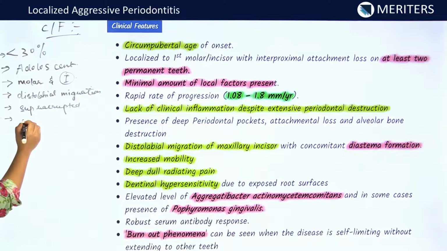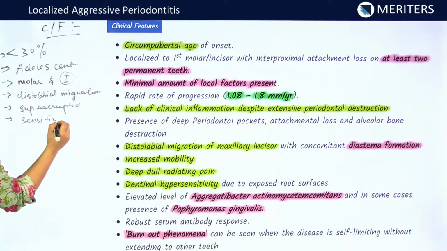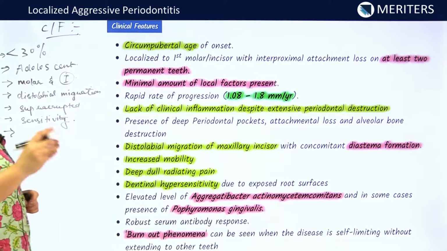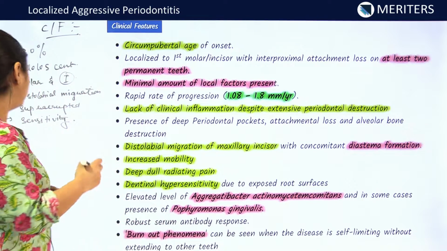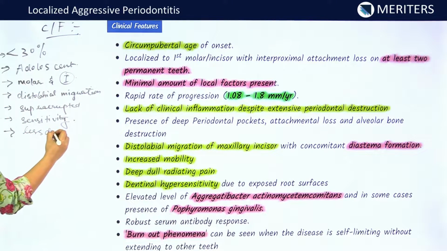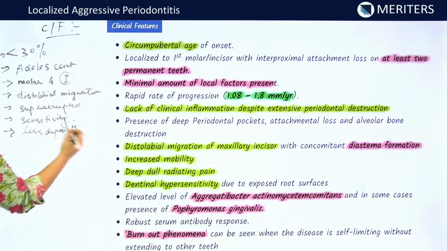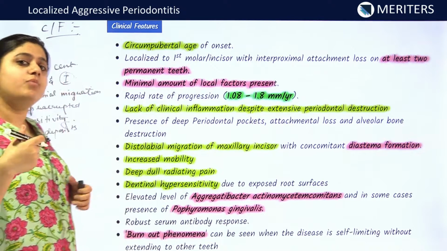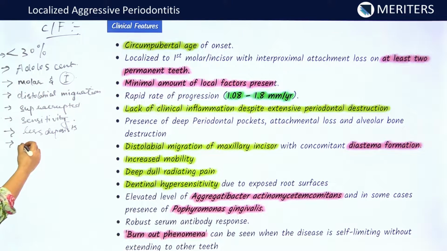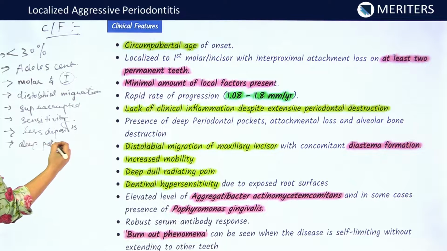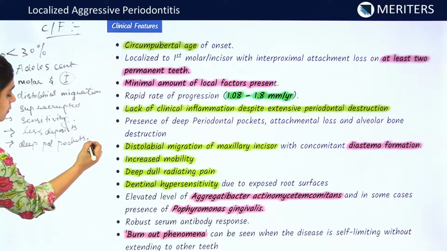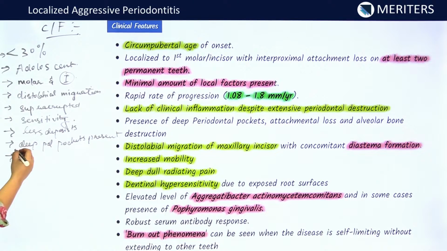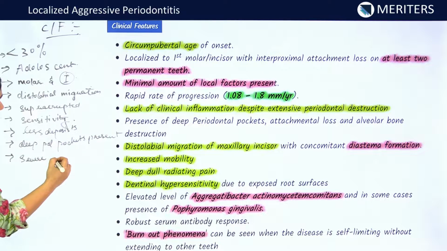There is sensitivity present at the affected sites. There are very few deposits of plaque and calculus at the affected sites, and these deposits are not consistent with the amount of attachment loss and bone loss present. So, deep periodontal pockets are present in the affected individuals. Severe bone destruction is seen.